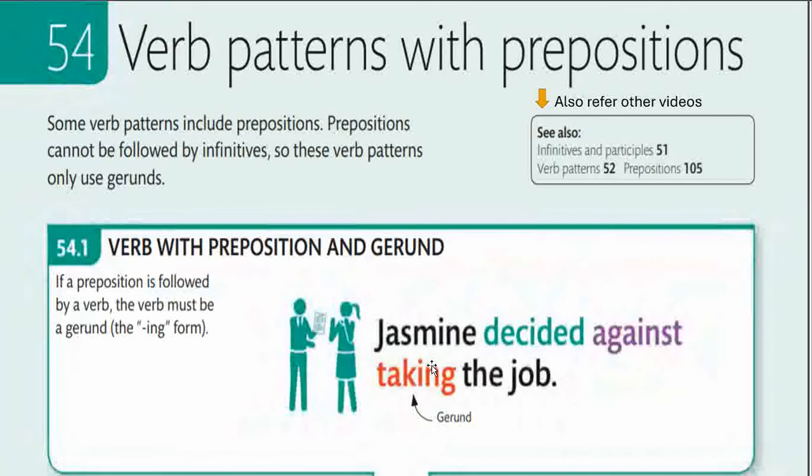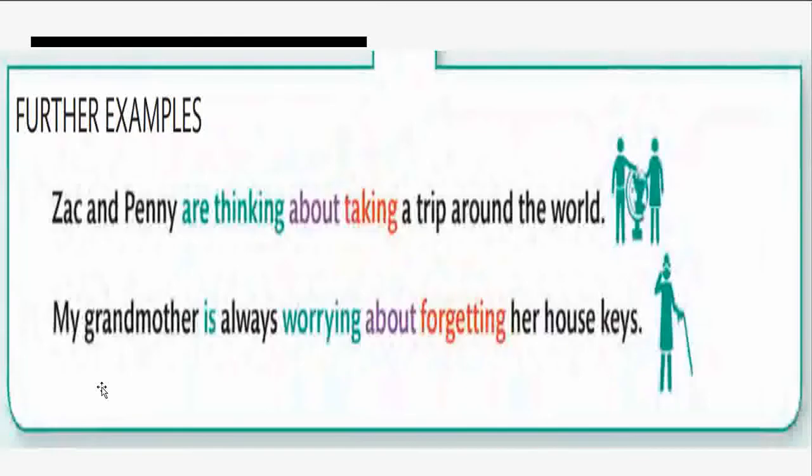As per the example that we have, Jasmine decided against taking the job. So taking is a gerund. You cannot write Jasmine decided against to take up the job, to take the job. All right, so that is incorrect. Jasmine decided against taking the job. Let us see a few examples based on this.